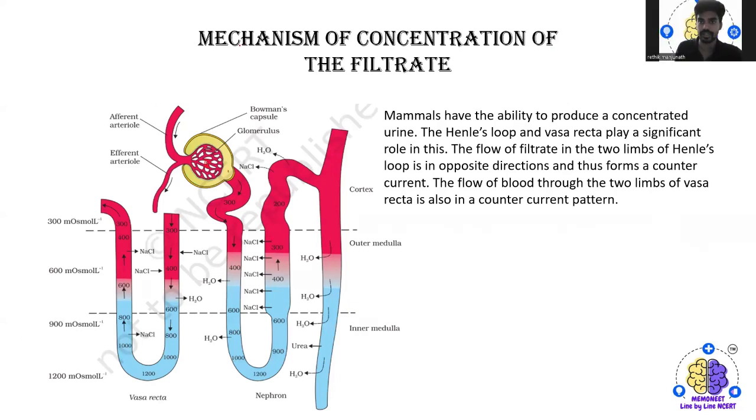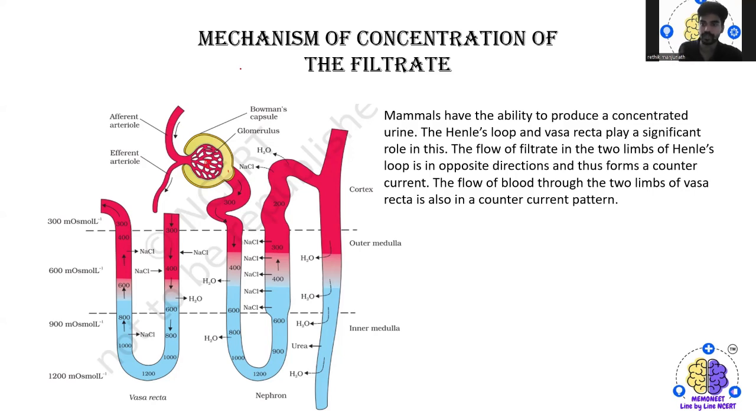Now, the mechanism of concentration of the filtrate. Mammals have the ability to produce concentrated urine. The loop of Henle and vasa recta play a significant role in concentrated urine formation. The flow of filtrate in the two limbs of Henle's loop is in opposite directions and thus forms a counter current.